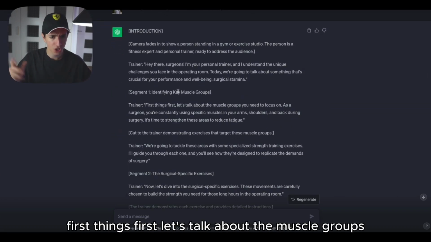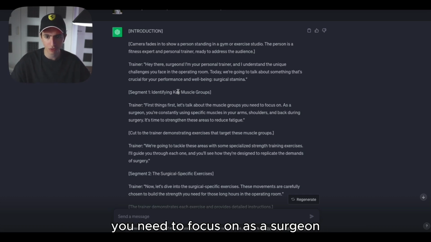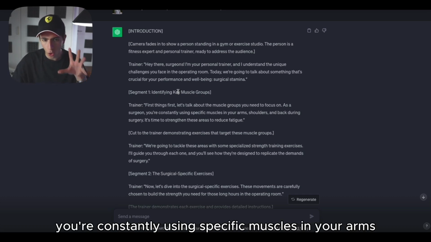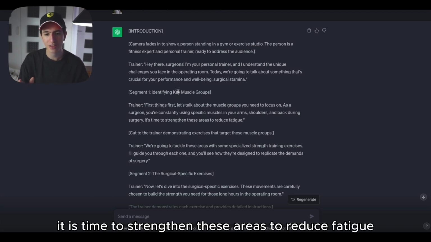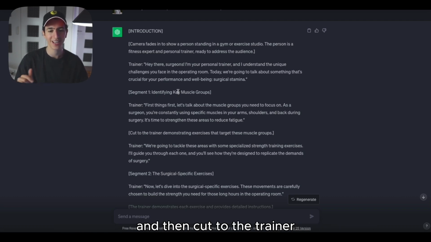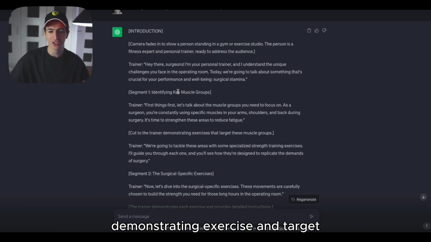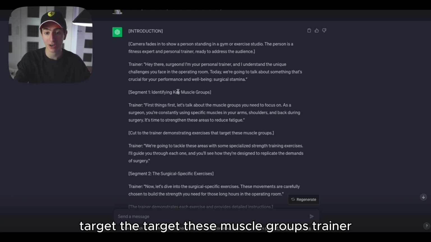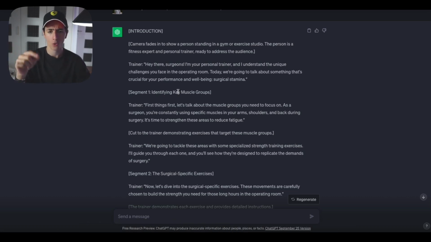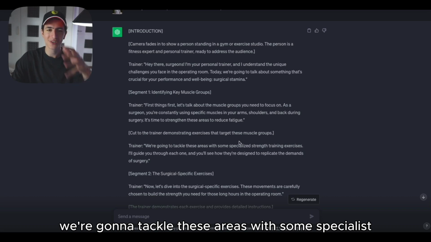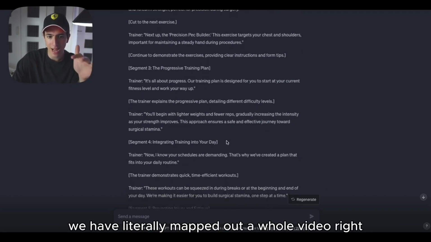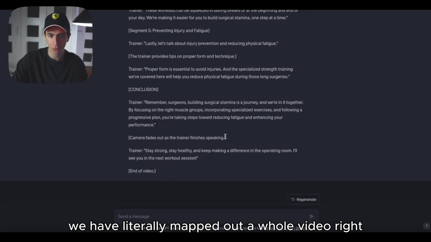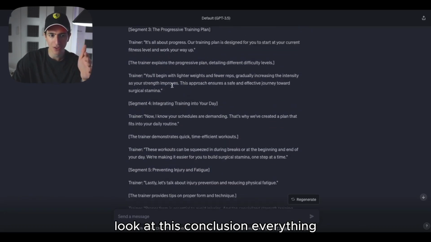Trainer: First things first, let's talk about the muscle groups you need to focus on. As a surgeon, you're constantly using specific muscles in your arms, shoulders, and back during surgery. It is time to strengthen these areas to reduce fatigue. Then cut to the trainer demonstrating exercises that target these muscle groups. Trainer: We're going to tackle these areas with some specialized exercises. You get the point, right? We have literally mapped out a whole video. Look at this. Conclusion. Everything.